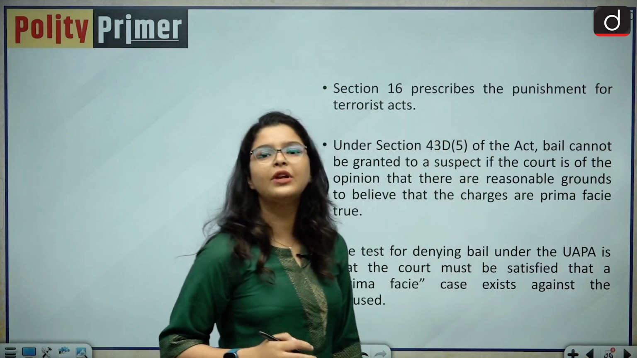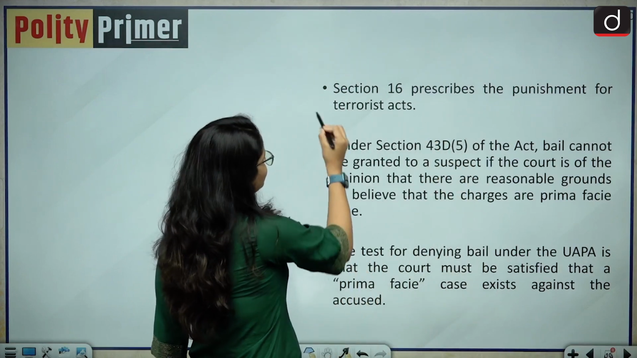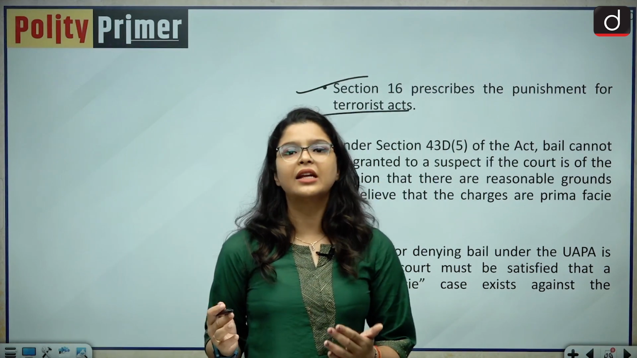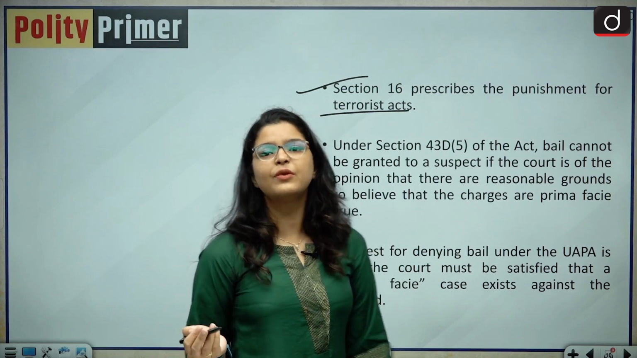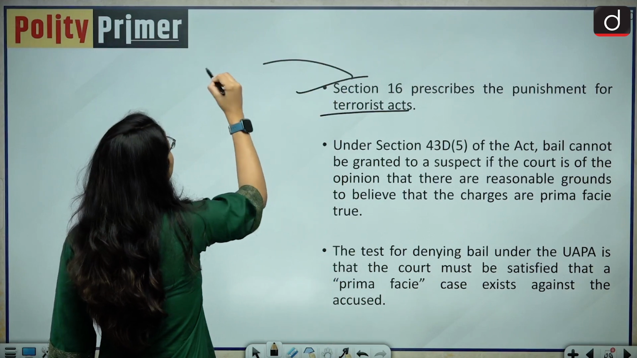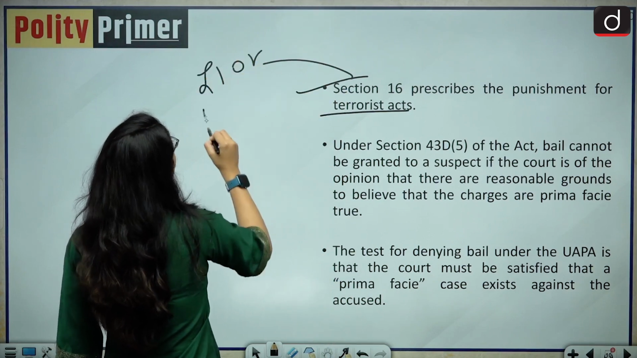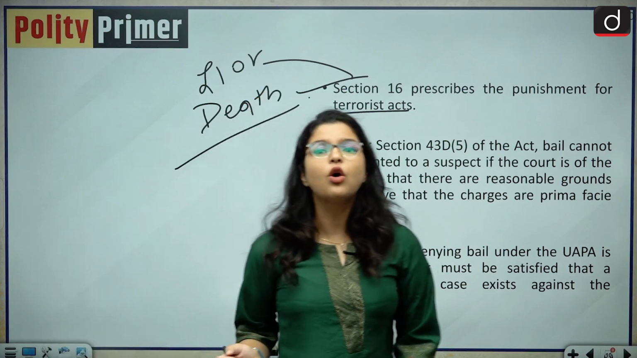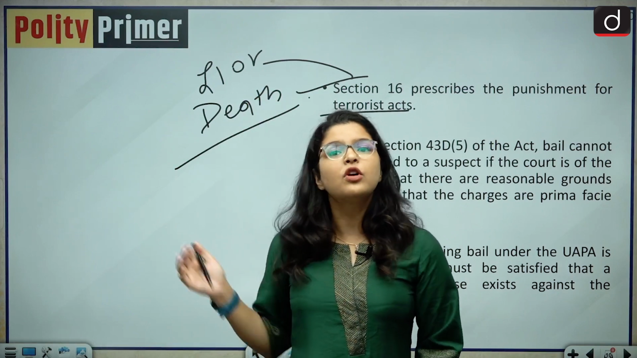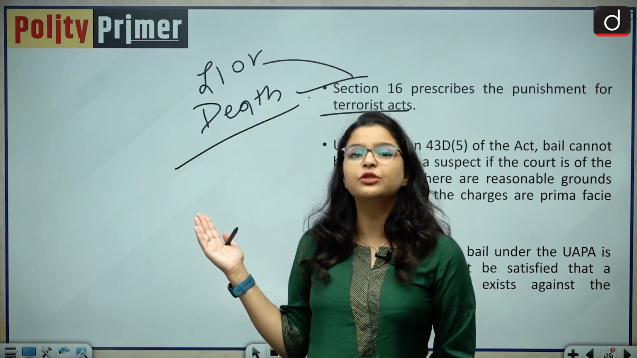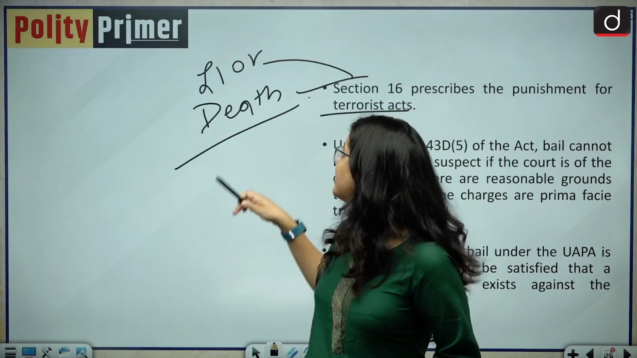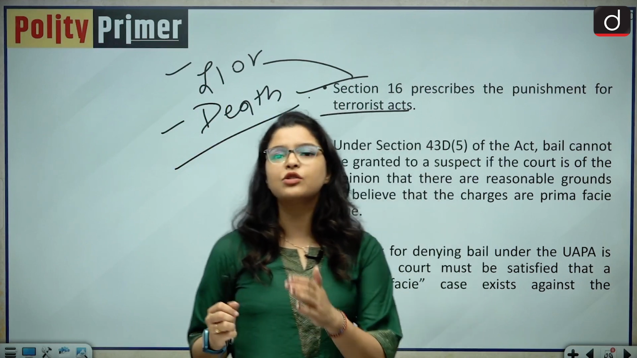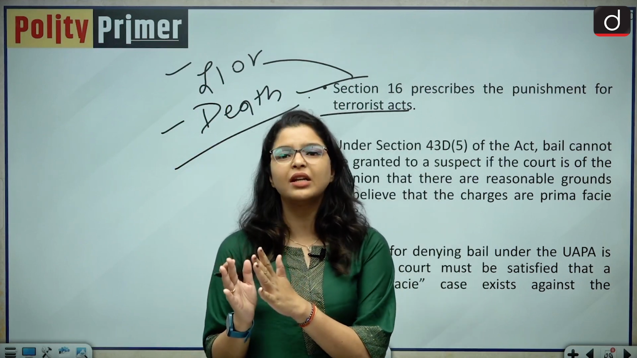So the punishment for these terrorist acts is given under section 16 of the Unlawful Activities Prevention Act. So section 16 prescribes the punishment for terrorist activities, and as I have discussed this before also, the highest punishment under this act is life imprisonment or even death in certain cases. So this makes the provisions almost very stringent in nature, because the highest amount of punishment that can be given is also stringent, that either it is life imprisonment or it is death. And that is why UAPA is often criticized that it is very stringent in nature.